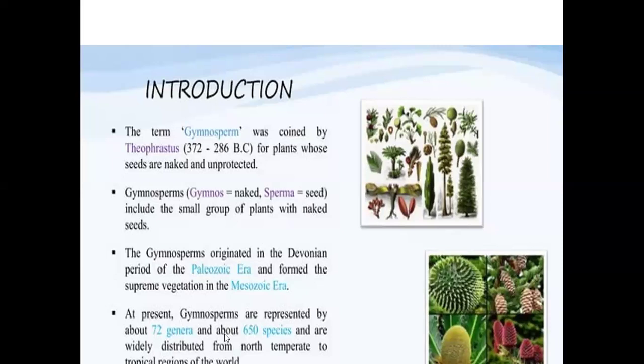At present, throughout our world, gymnosperms are represented by 72 genera and about 650 species discovered till now. All these species are widely distributed from the north temperate region to the tropical regions of the world.